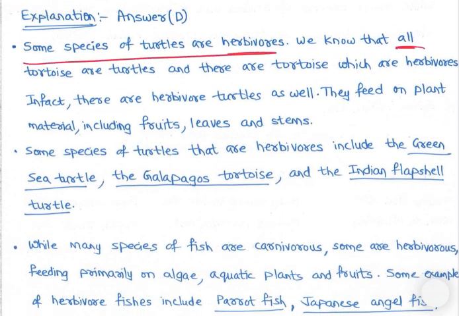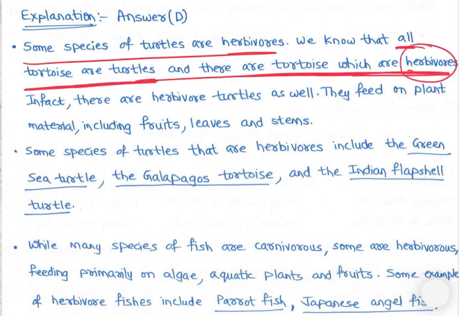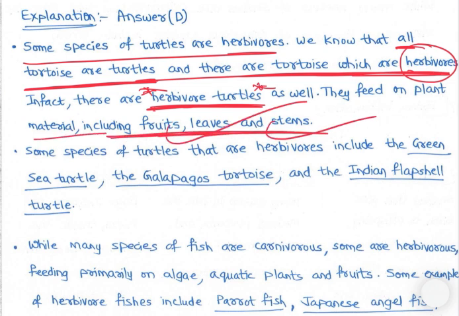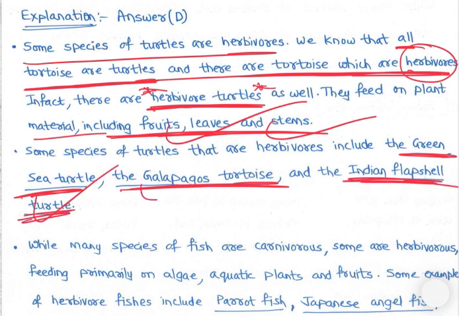We know that all tortoises are turtles, and there are tortoises which are herbivores, right? Most of the tortoises are herbivores. In fact, there are herbivore turtles also, right? They feed on plant material including fruits, leaves, and stems. Some species of turtles that are herbivores include the green sea turtle, Galapagos tortoise, and Indian flapshell turtle. So you need to know that turtles may be herbivores. Turtles and tortoises we have discussed, so the differences you should know.